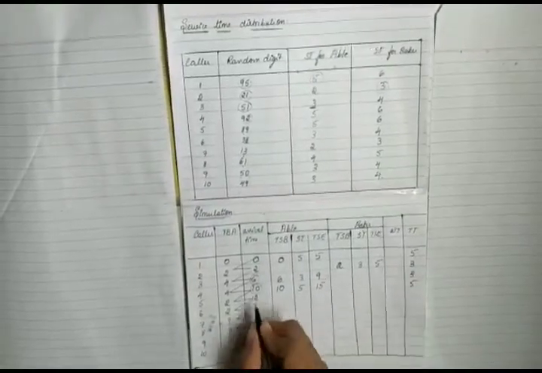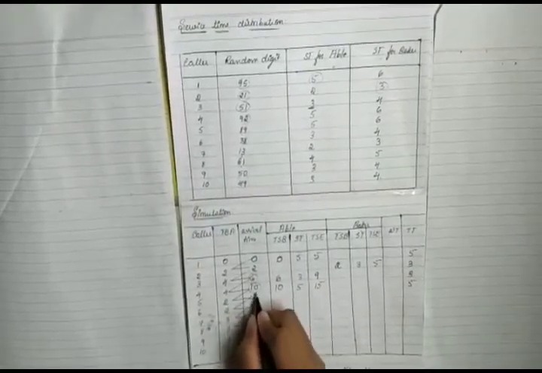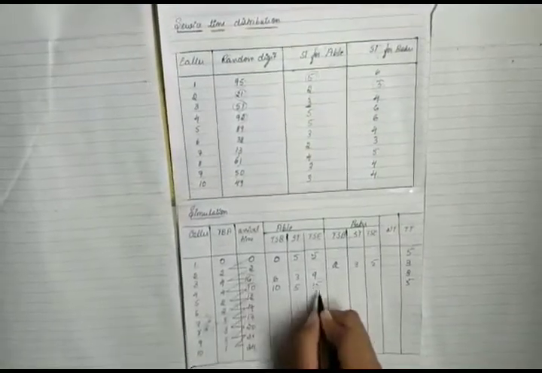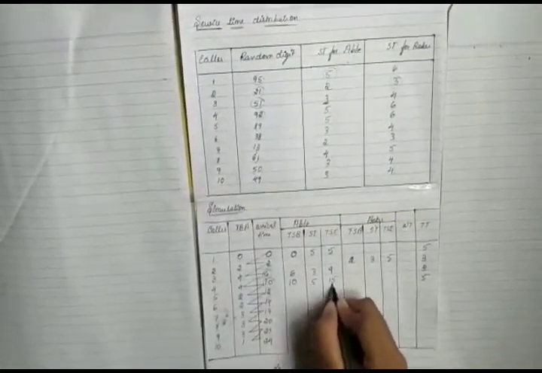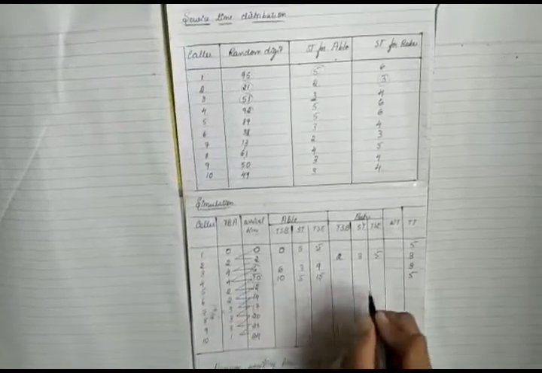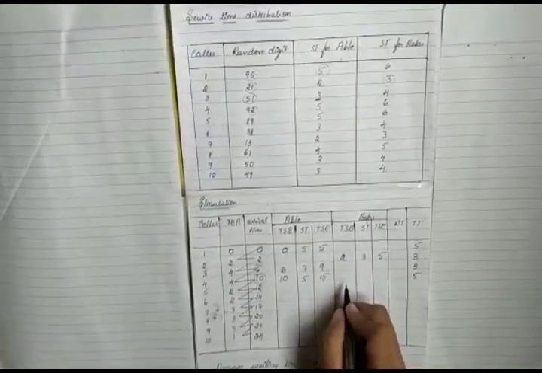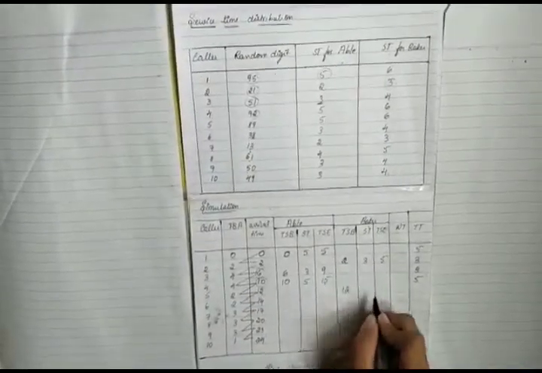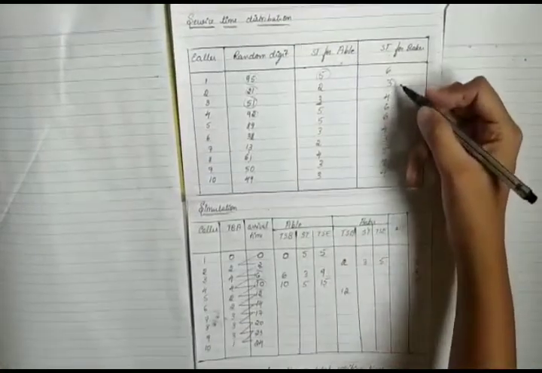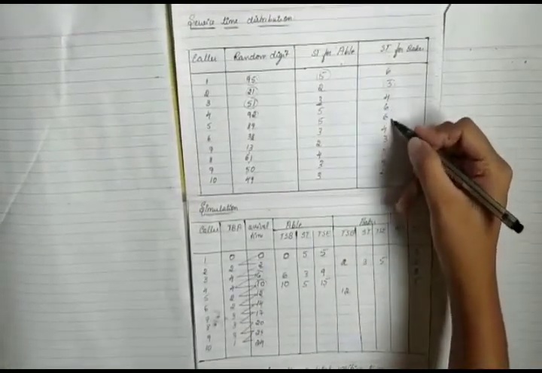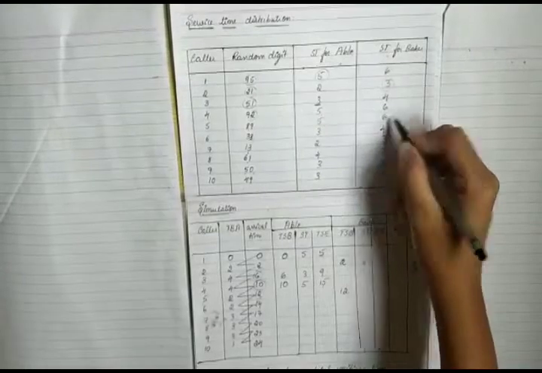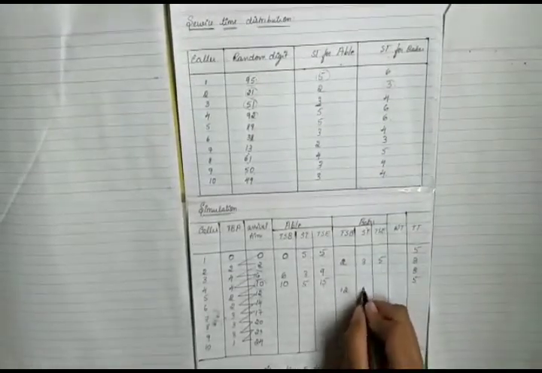The next caller arrives at 12 and since Abel is busy, the service is scheduled to Baker with service time 6. So, it ends at 18. So, total time spent is 6.